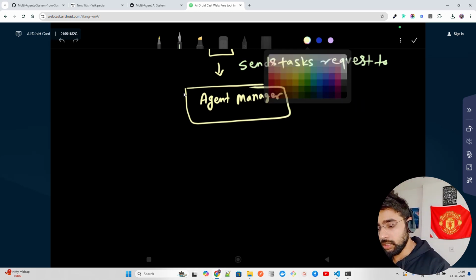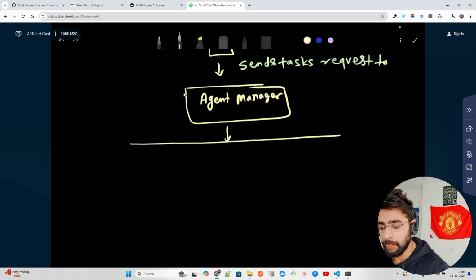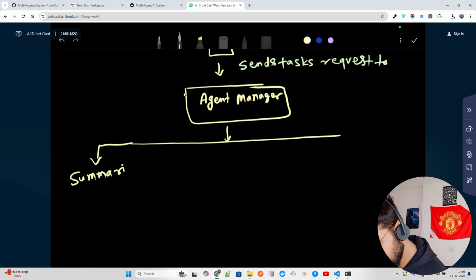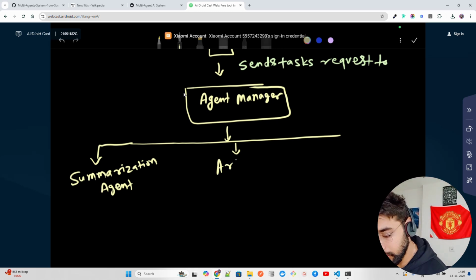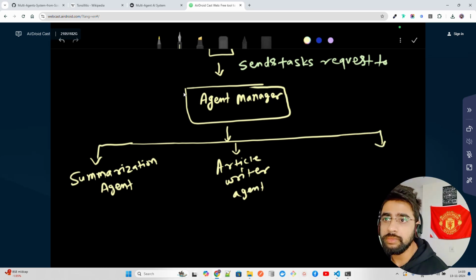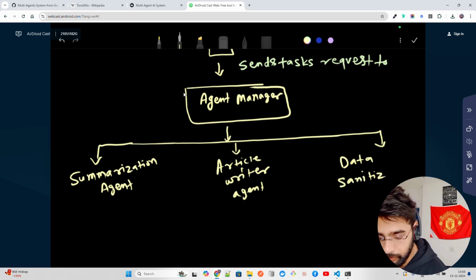So if you see this here, it has multiple components. The first can be the summarization agent, then you have the article writer agent, and then you have the data sanitization agent.